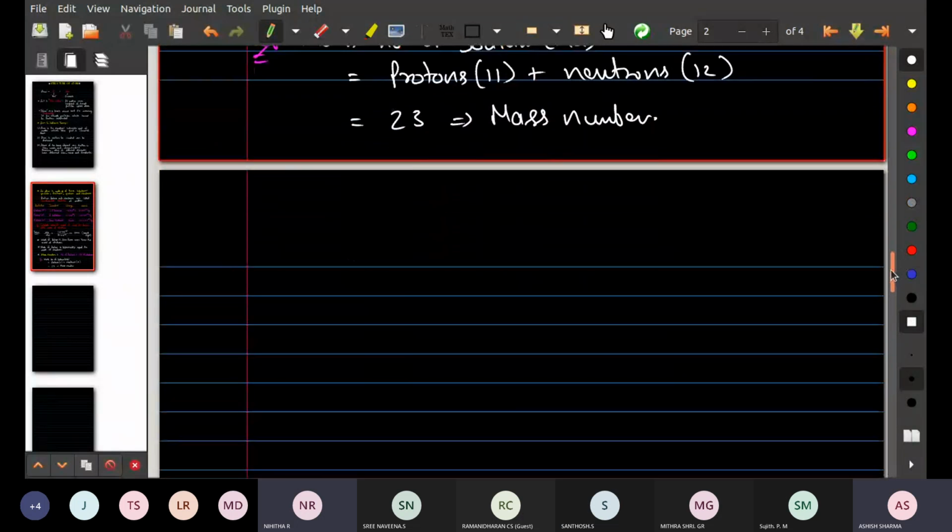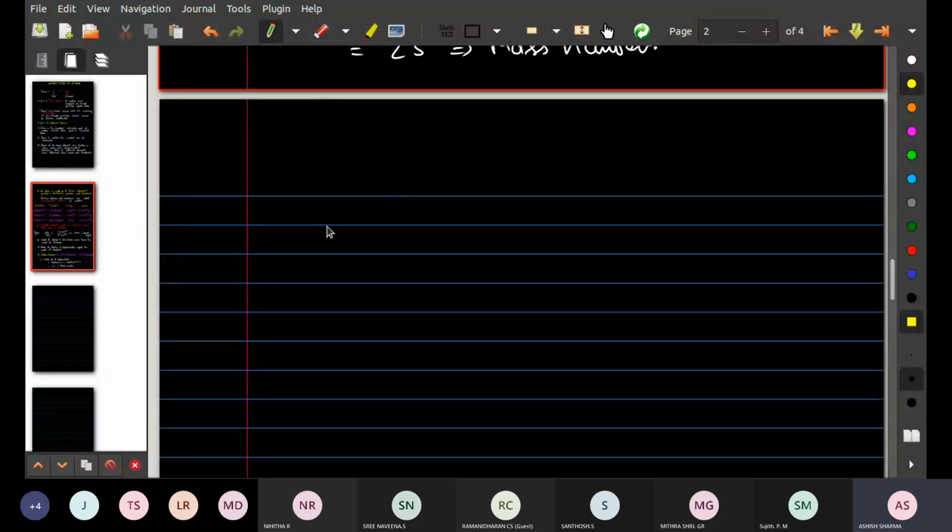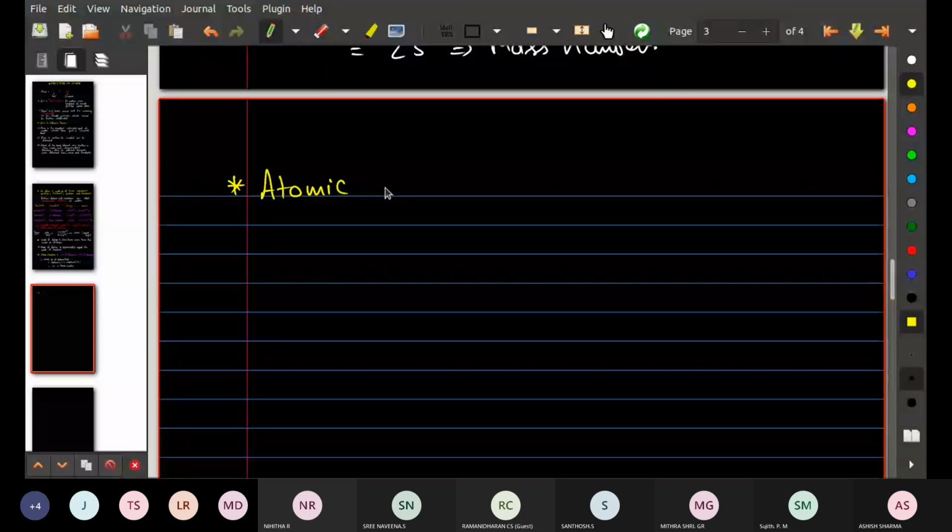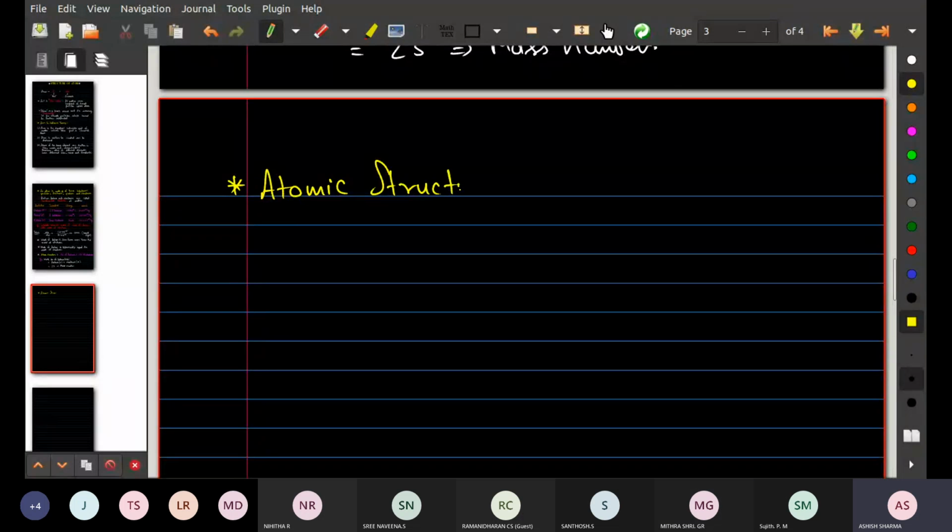Yes, sir. Clear. Okay, then let's talk about the next one, that is called atomic structure. We are going to define how atoms look. So just write down atomic structure. You should know that an atom is made up of two parts: one is inner part and one is outer part.